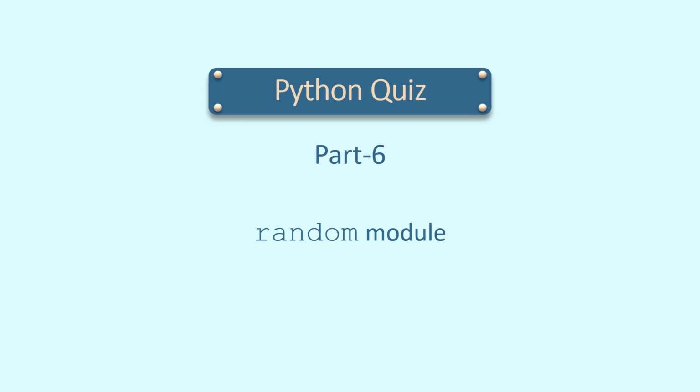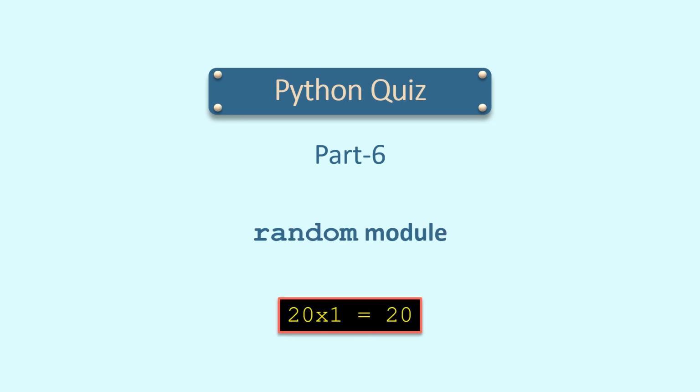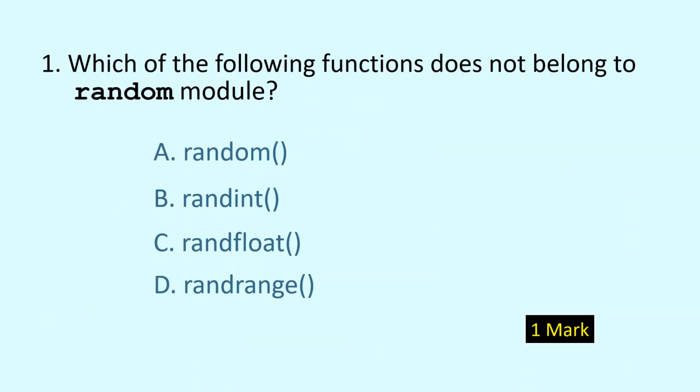This is part 6 of the series covering random module with 20 questions totaling 20 marks. This is question number 1. Which of the following functions do not belong to random module? Pick the correct option. And the correct option is C. Randfloat is not a function in the random module.